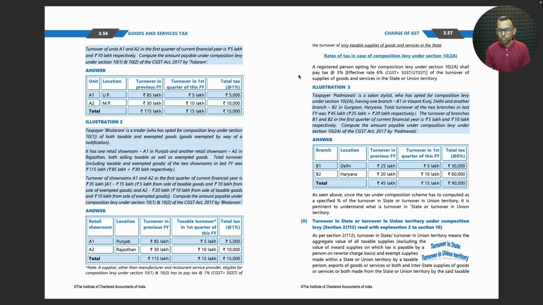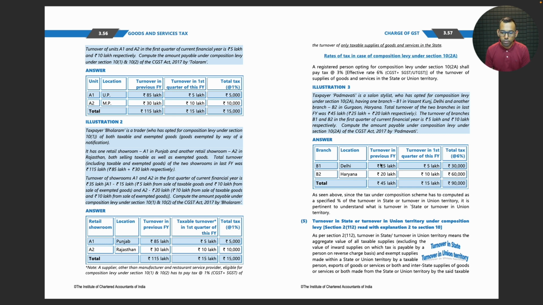Illustration 3. Taxpayer Padmavati is a saloon stylist who has opted for composition levy under section 10 subsection 2A, having one branch B1 in Vasant Kunj, Delhi and another branch B2 in Gurgaon, Haryana. Total turnover of the two branches in the last financial year was 45 lakhs, 25 plus 20. The turnover of branches B1 and B2 in the first quarter of the current financial year is 5 lakhs and 10 lakhs. Compute the tax payable.